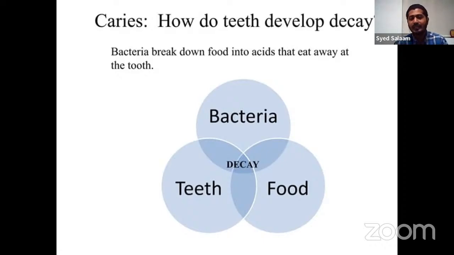Usually, to eat that stuck material, either chocolate or any sort of meat or whatever has got stuck in your teeth, bacteria releases acid. That acid is usually lactic acid, which they release for digesting that food material, for their nutrition.